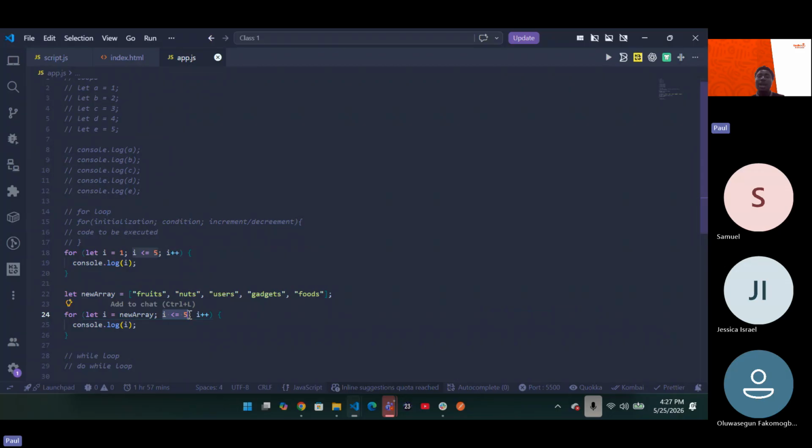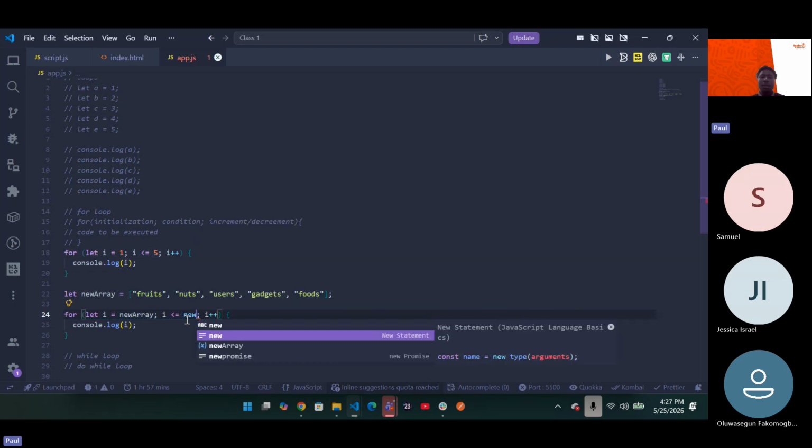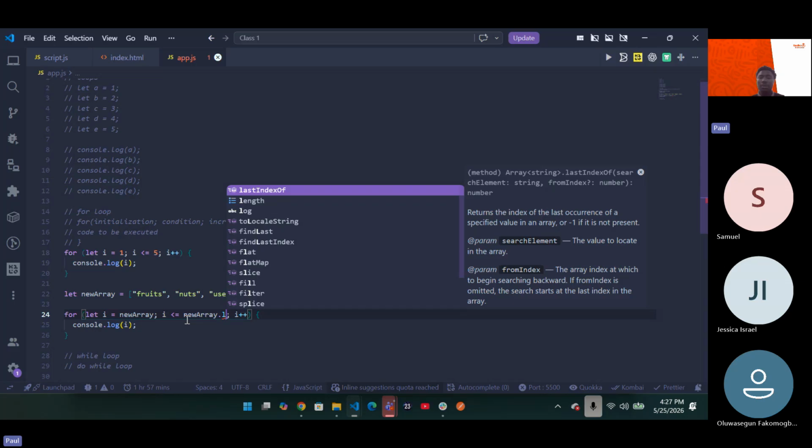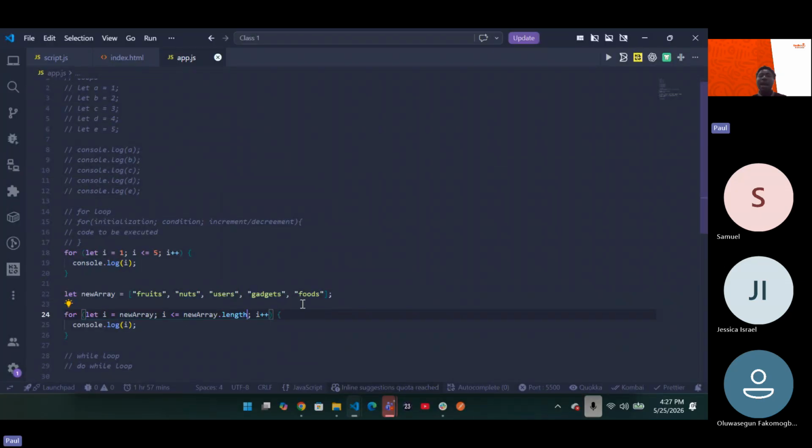The condition is that you now need to make sure that i is less than or equal to the length of that particular array. Yes, you know that the length of the array is 5, but still you need to make sure, so you use your method. I is less than or equal to newArray.length. Now, even if the array is more than 5, it will know. But if you just put 5 like that, you won't know.